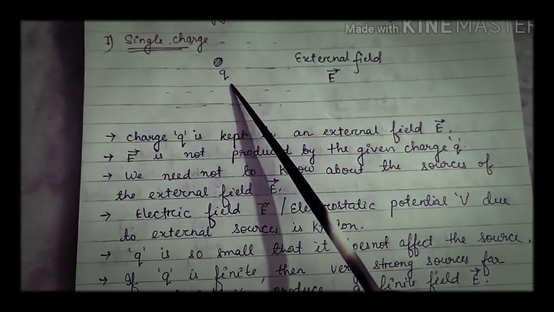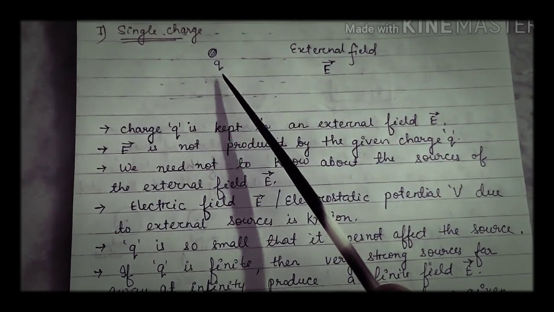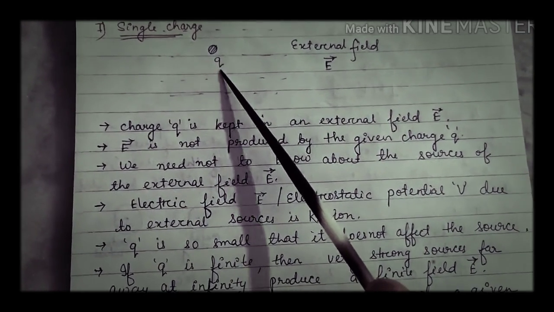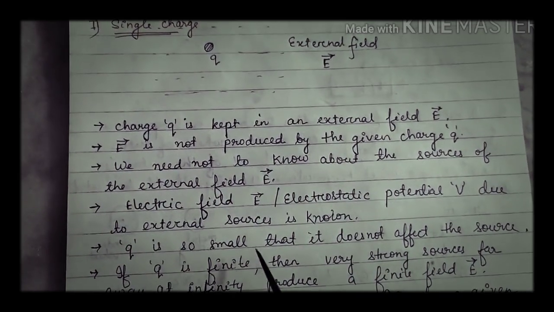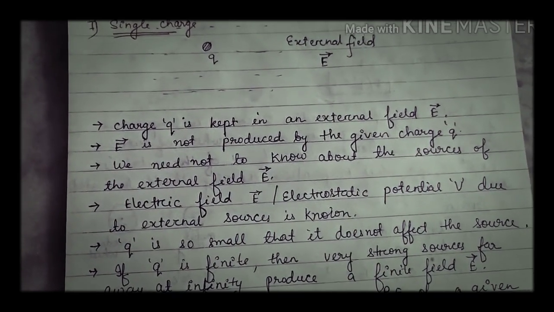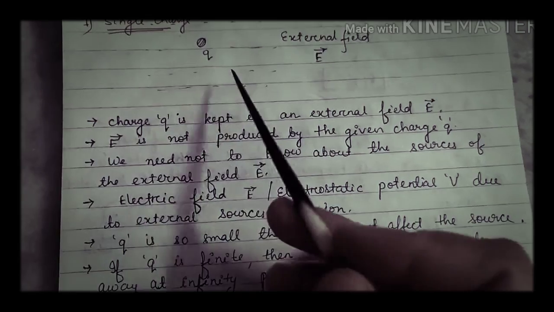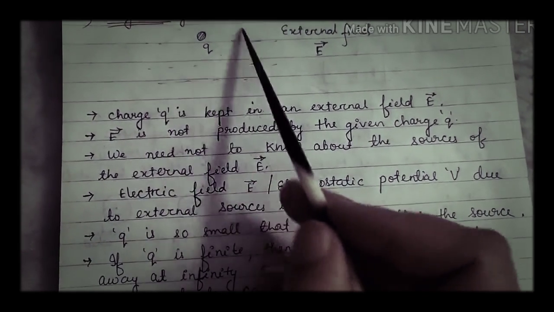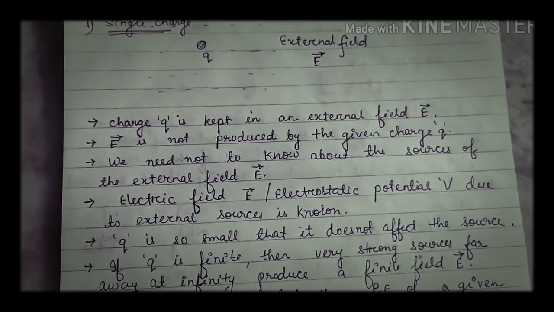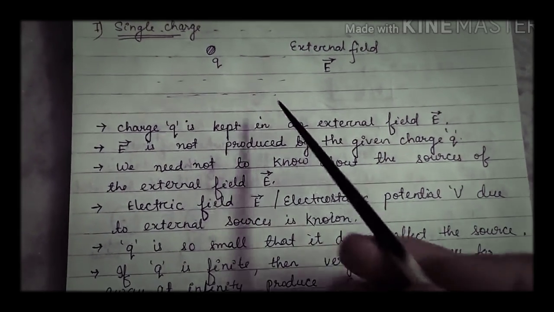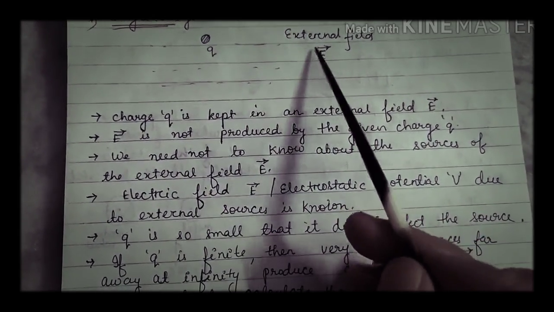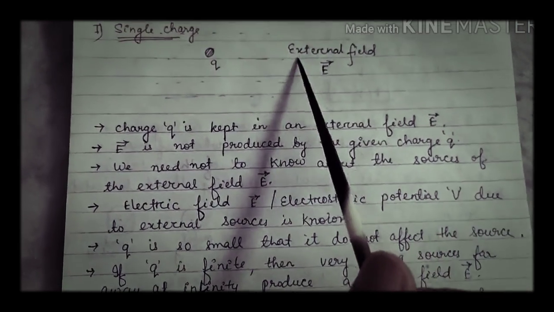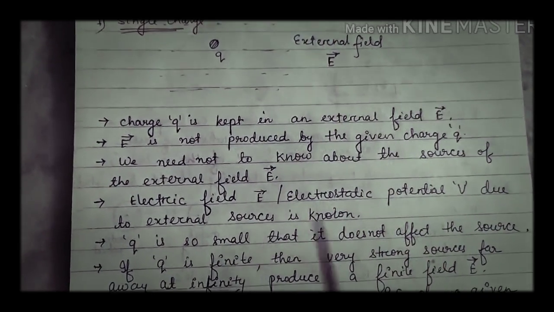We can ignore the electric field produced around the charge q only if q is so small that it doesn't affect the source. That means if the magnitude of charge q is so small that it produces a very weak electric field around itself, then it will be negligible compared to the external field.